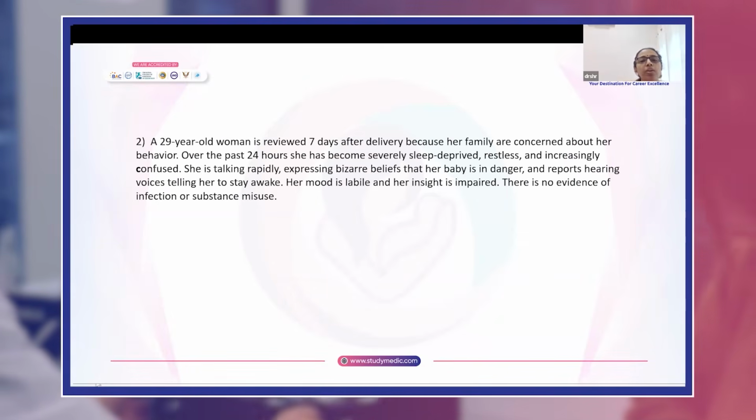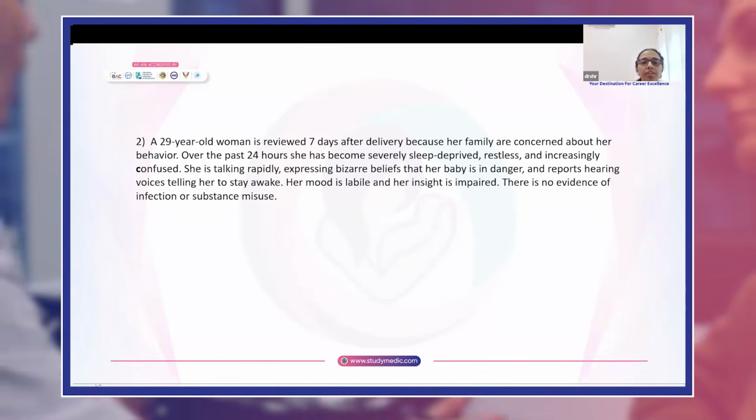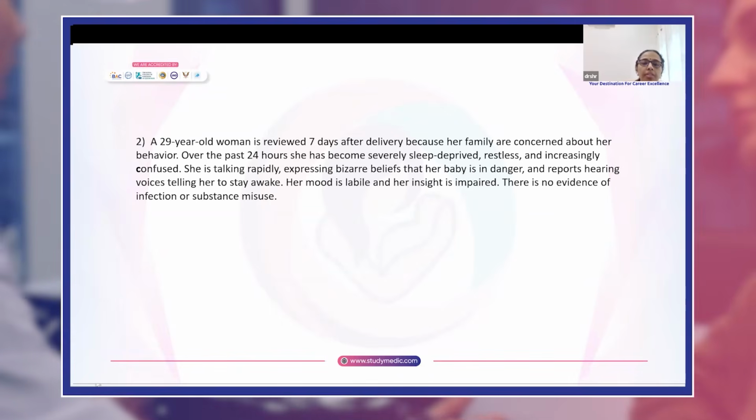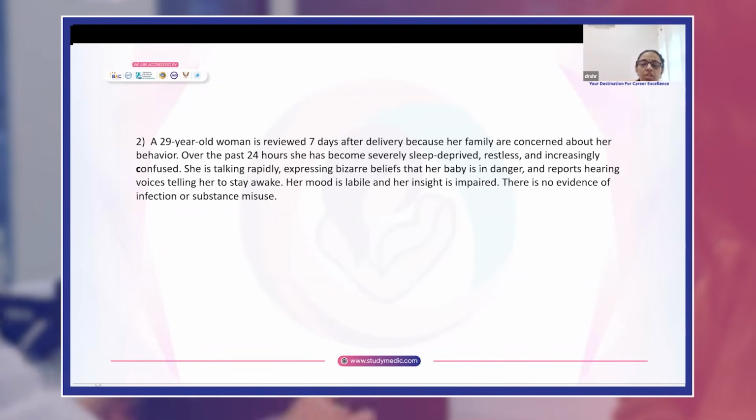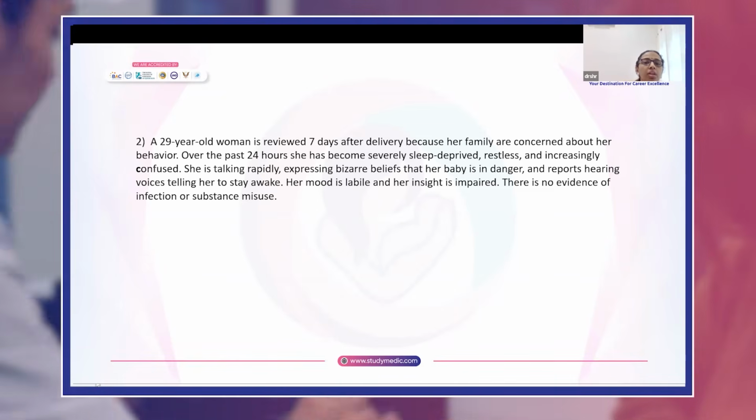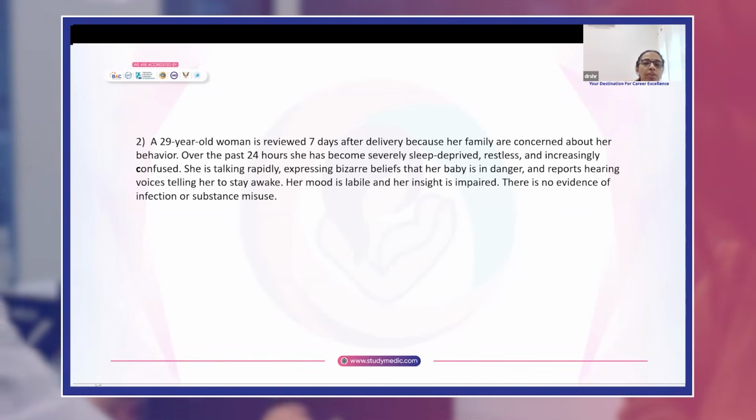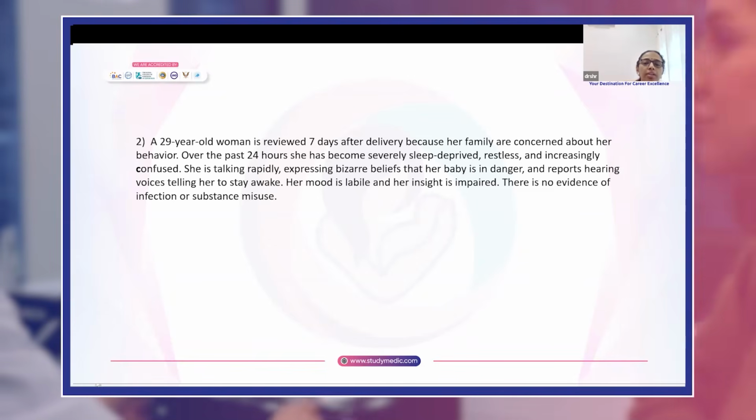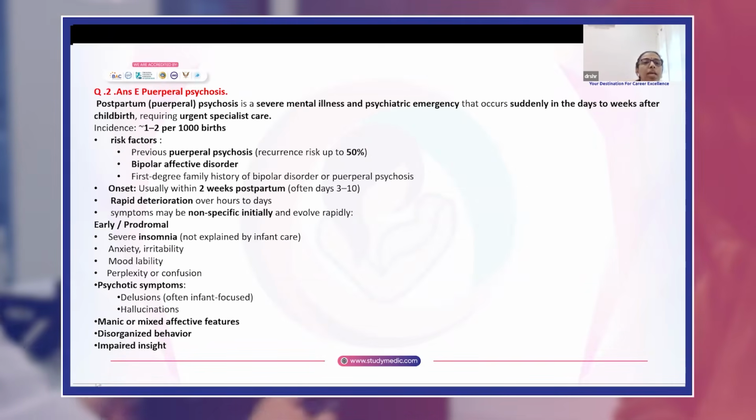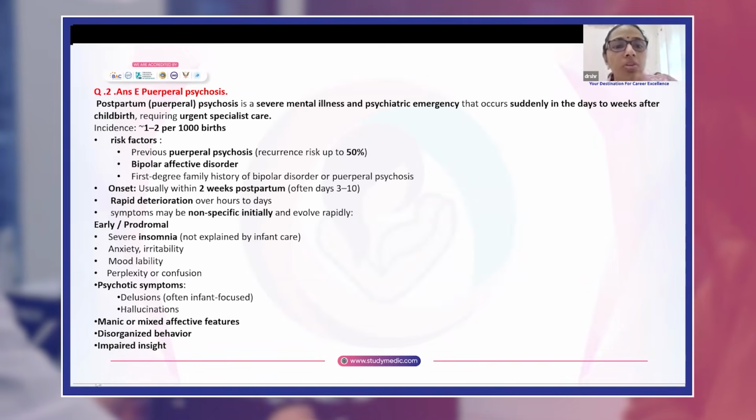Question 2. A 29-year-old woman is reviewed 7 days after delivery because the family is concerned about her behavior. Over the past 24 hours, she has become sleep deprived, restless, and increasingly confused. She's talking rapidly, expressing bizarre beliefs that her baby is in danger, and reports hearing voices telling her to stay awake. Her mood is labile and her insight is impaired. There's no evidence of infection or substance misuse. Answer is E, puerperal psychosis.